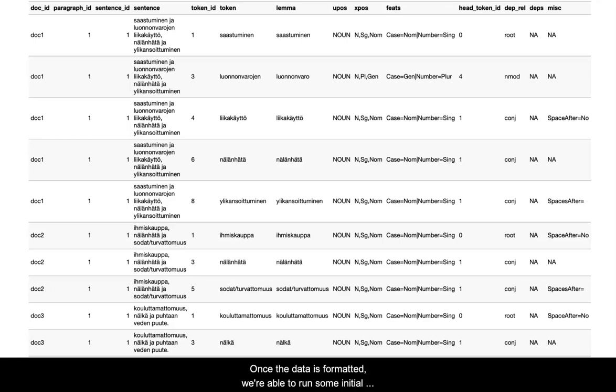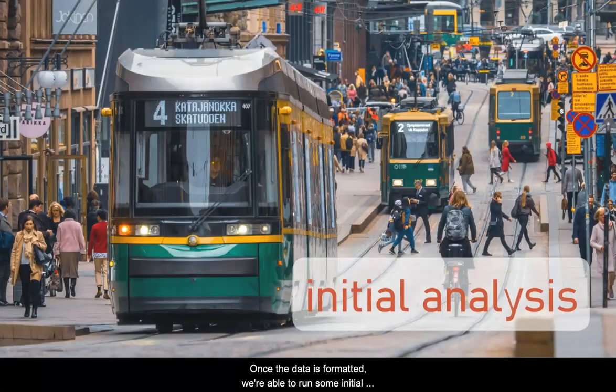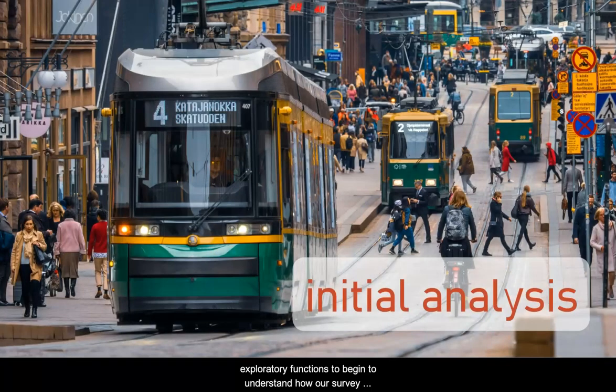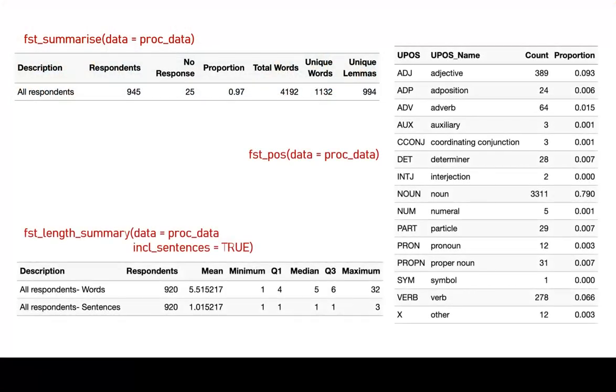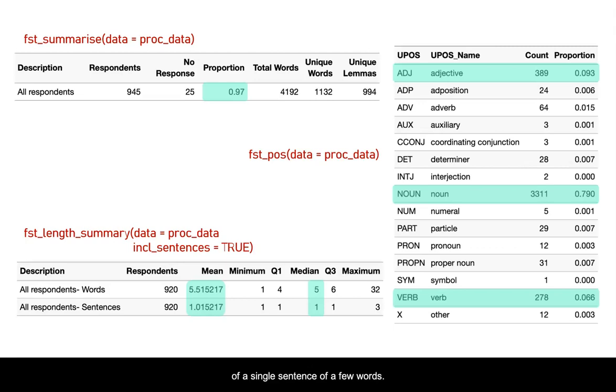Once the data is formatted, we're able to run some initial exploratory functions to begin to understand how our survey participants have responded to this question. From our results, we can see that the question was answered by 97% of survey participants, that most of the response words are nouns, adjectives, and verbs, and that most responses consist of a single sentence of a few words.